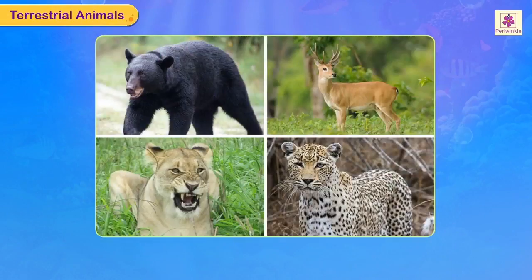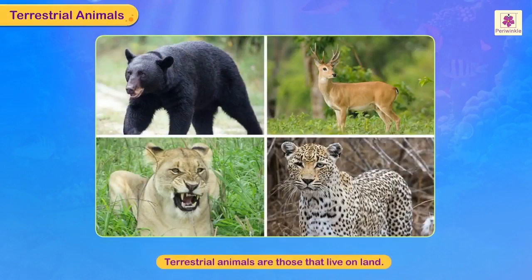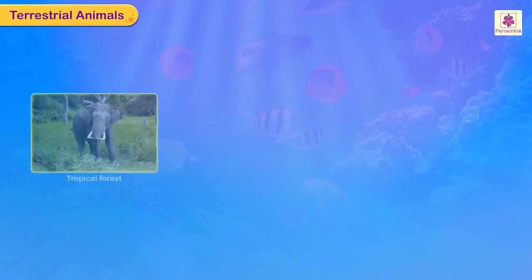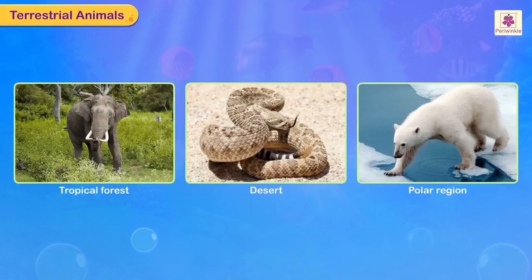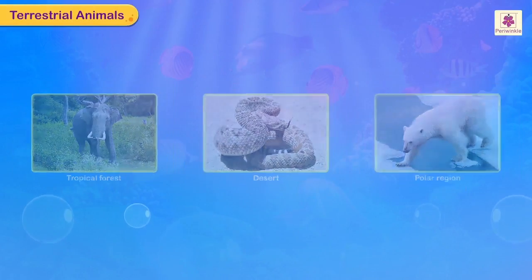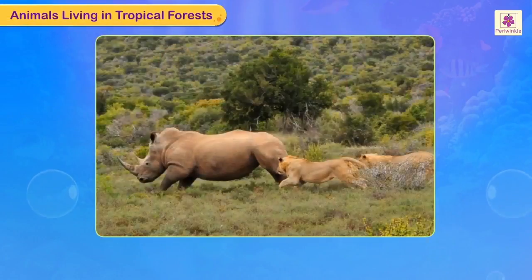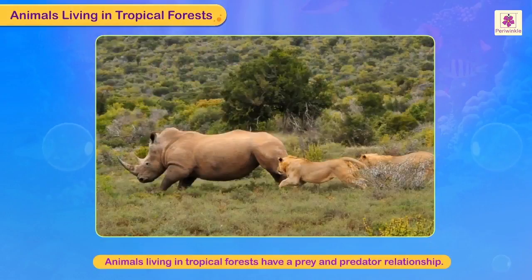Terrestrial animals. Terrestrial animals are those that live on land and are adapted to different kinds of habitats such as tropical forests, deserts, and polar regions. Animals living in tropical forests. Animals living in forests have a prey and predator relationship.